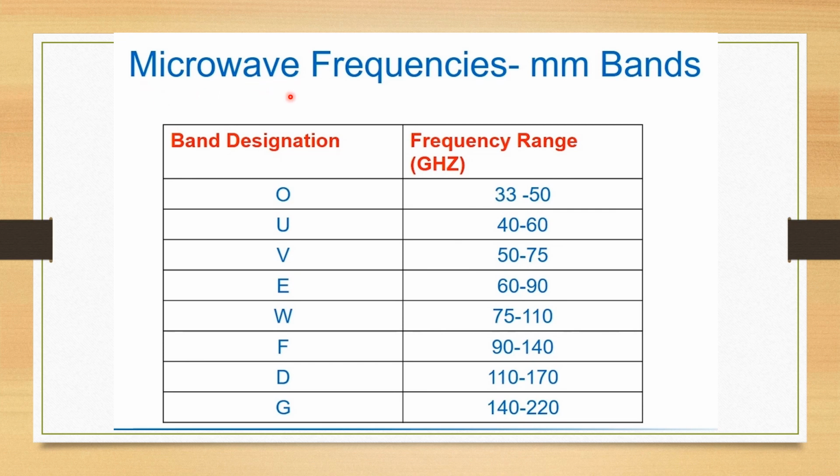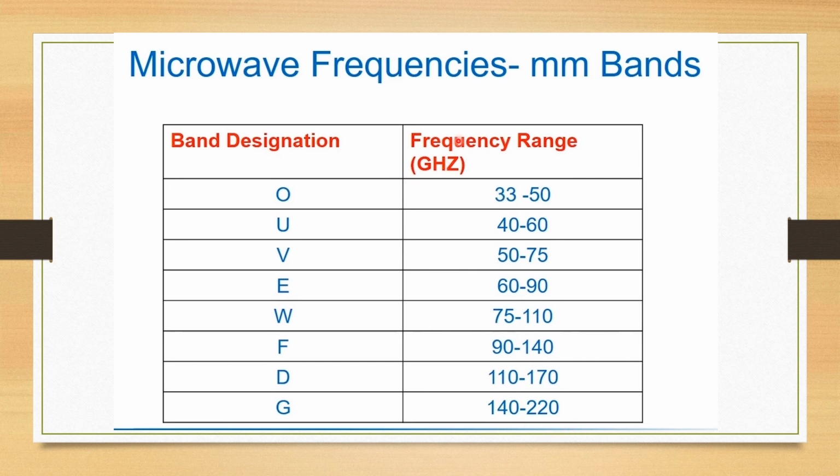Now we'll move on to the microwave frequencies under millimeter bands, that is 40 to 300 gigahertz. Their band designation and frequency range are given below: Q band ranges between 33 to 50 gigahertz, U band between 40 to 60 gigahertz, V band between 50 to 75 gigahertz, E band between 60 to 90 gigahertz, W band between 75 to 110 gigahertz, F band between 90 to 140 gigahertz, D band between 110 to 170 gigahertz, and G band between 140 to 220 gigahertz.